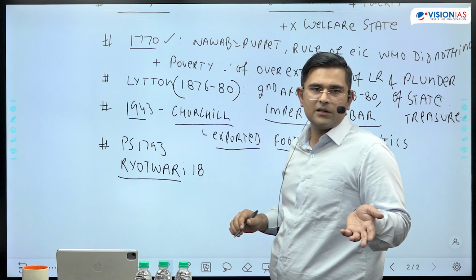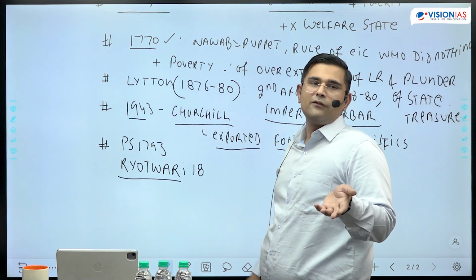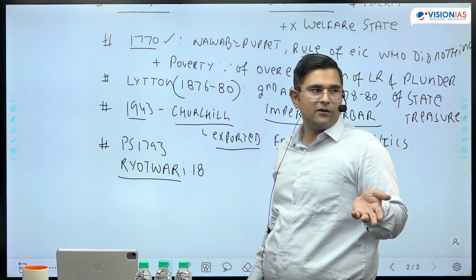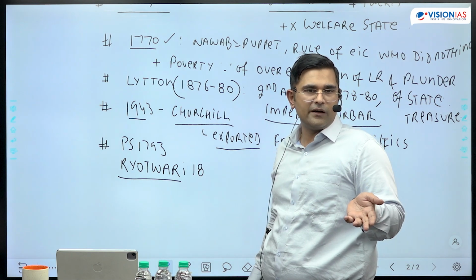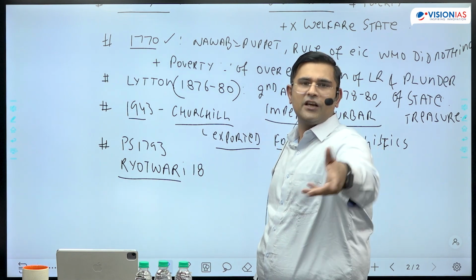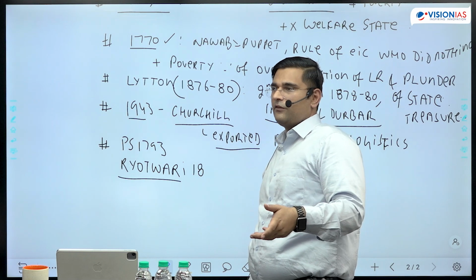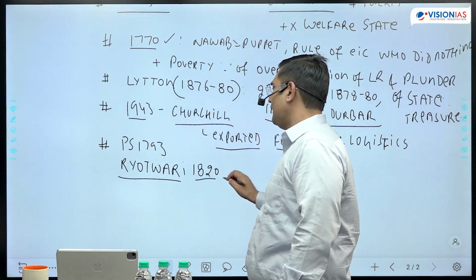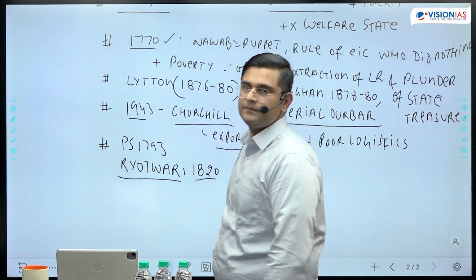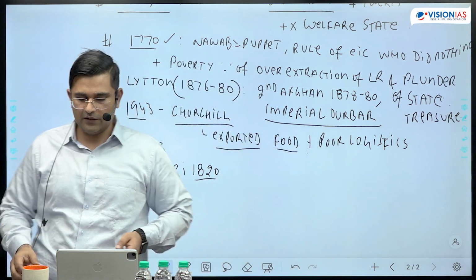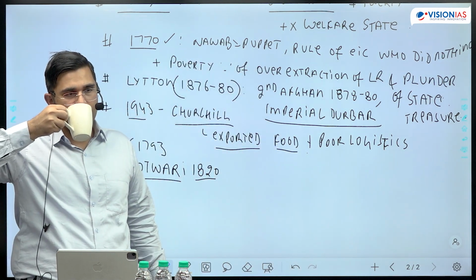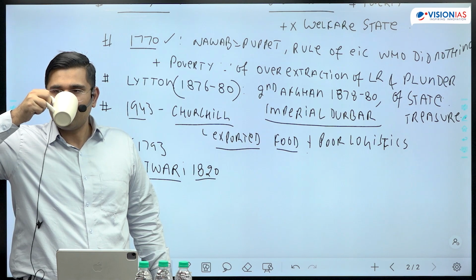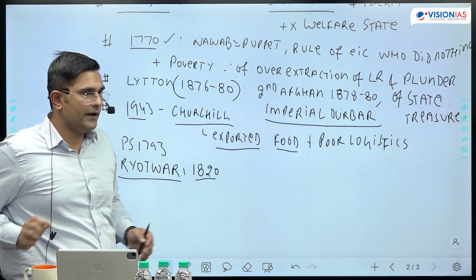वैसे स्पेक्ट्रम में गलत लिखा हुआ है, 1820 नहीं था ये. For the first time it was introduced in 1792, then it was introduced from 1801 to 1807, but spectrumization of history has taken place. Therefore, because Munro became governor of Madras only in 1820, so that is why fine, 1820.